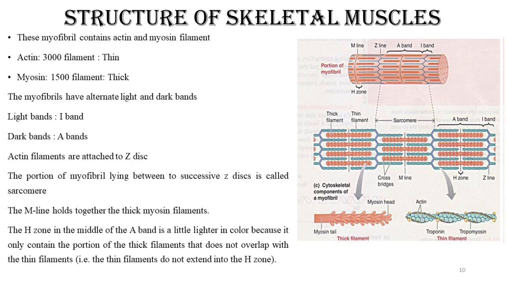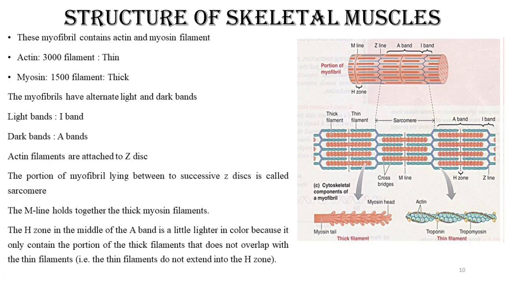The portion of myofibril lying between the two successive Z lines, दो Z lines के बीच में जो portion है, that portion is known as a sarcomere. So the smallest functional unit of the skeletal muscle is known as a sarcomere. So your myofibril is made up of a large number of such sarcomeres.